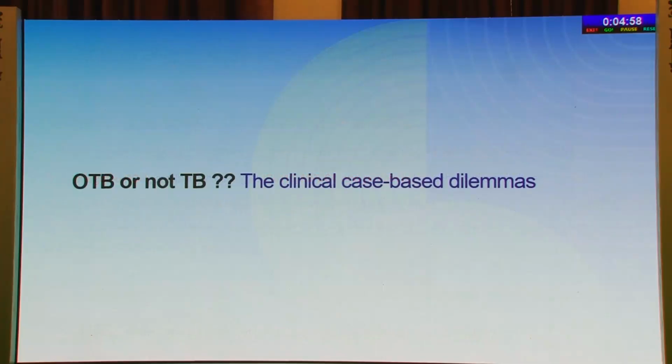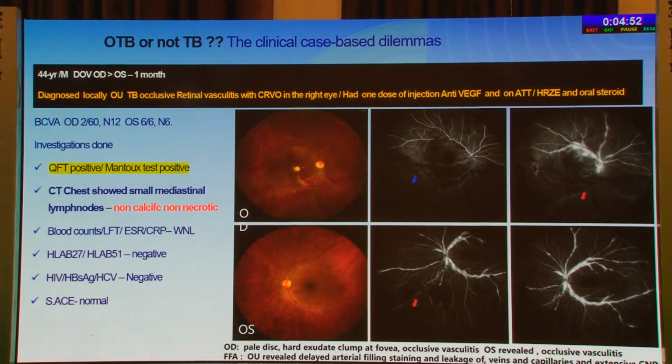Now coming to the clinical case dilemmas, you will see how each one of these cases were TB or not TB. This was a 44-year-old male who presented with difficulty of vision in both eyes for the last 1 month. He was diagnosed as occlusive TB vasculitis by his local doctor in both eyes and had 1 dose of anti-VEGF. He was on ATT and oral steroids when he presented to us. His investigations: QuantiFERON was positive, Mantoux was positive. There were non-calcific nodes in the lung on HRCT.